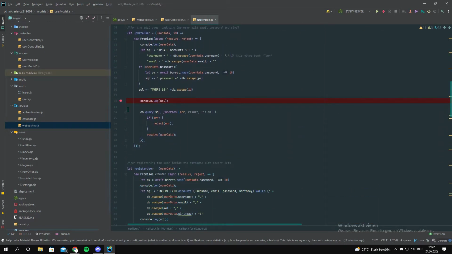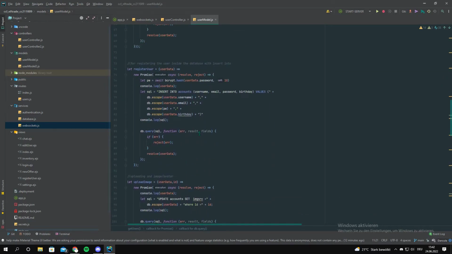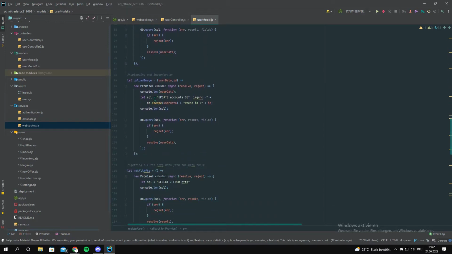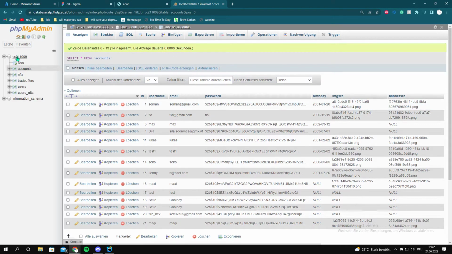Okay, what's a bit more complicated to show. We have here the register user, which is a simple insert into SQL statement into the database, where I also encrypt the password. Here we have the upload image. We update the accounts table where the set image source is, which was here in accounts.